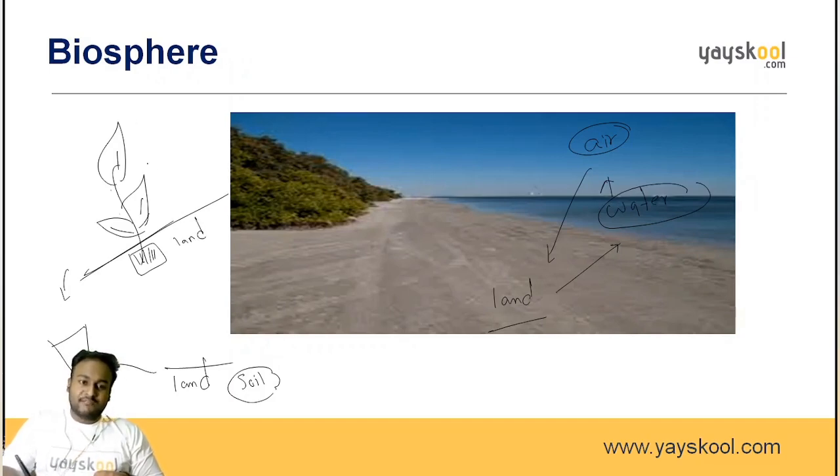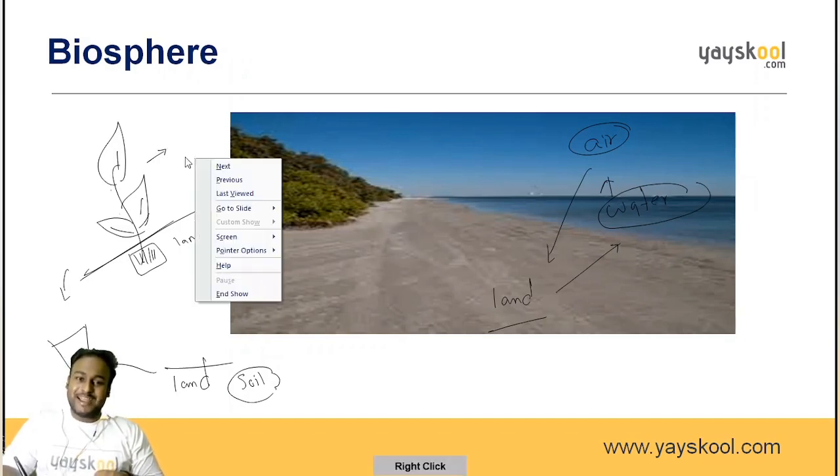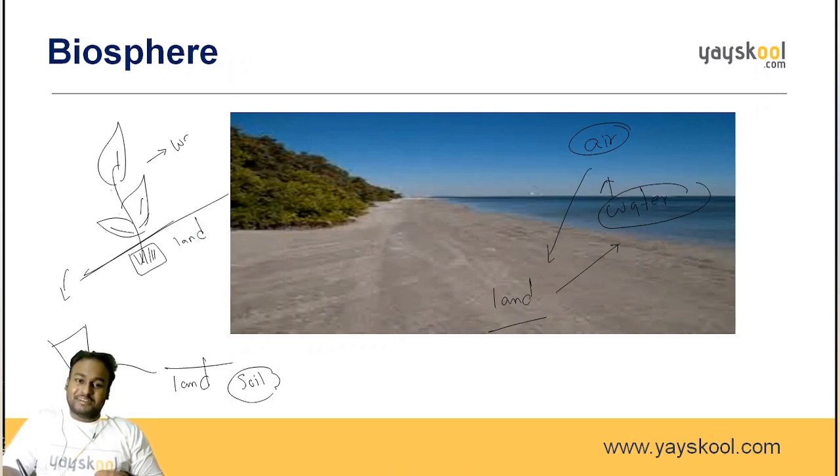What is the other thing which is necessary for the plant growth? Water. Without water, the plant will die. And the other thing, very similar to us, as we need oxygen for our survival, what is needed for the plants?